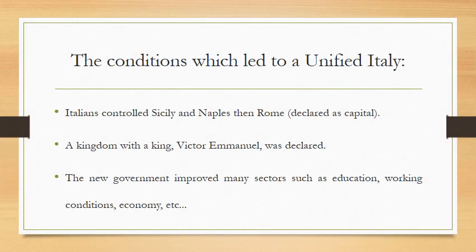The nationalists attacked Austrian-backed rulers until they were able to remove them from their posts. After controlling Sicily and Naples, the Italians moved into Rome, announced it as their capital, and crowned Victor Emmanuel as the king of the unified Italy. Italy was able to progress economically, although it was not as rich in resources as Germany.